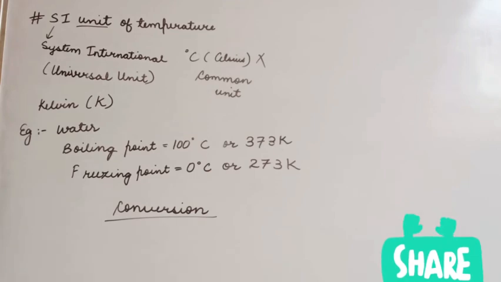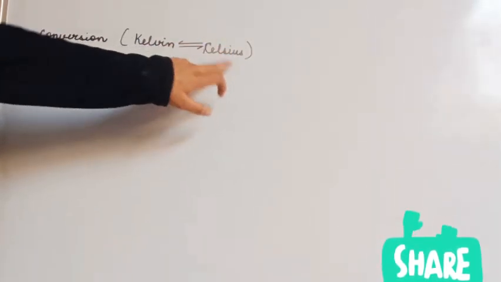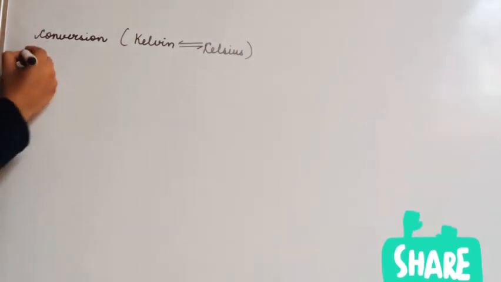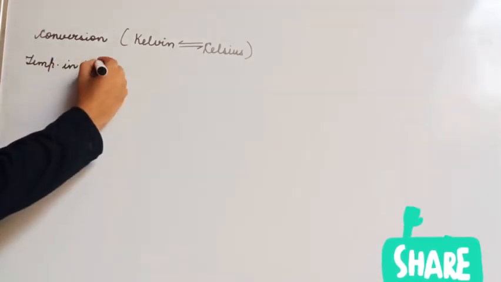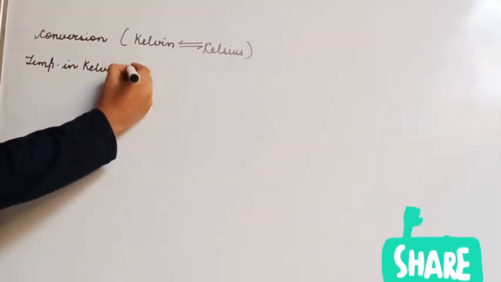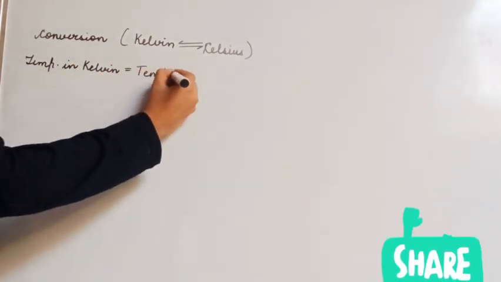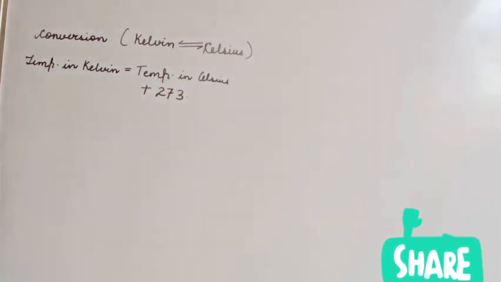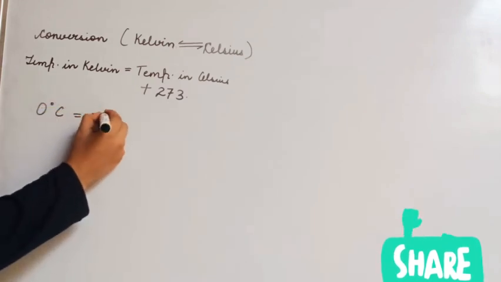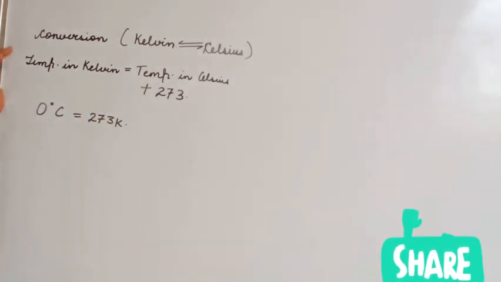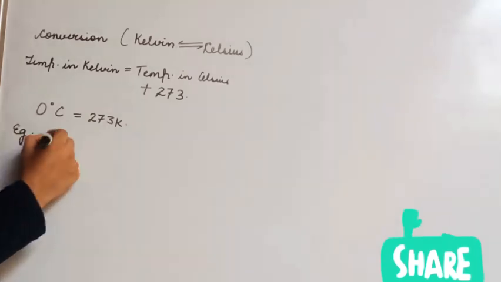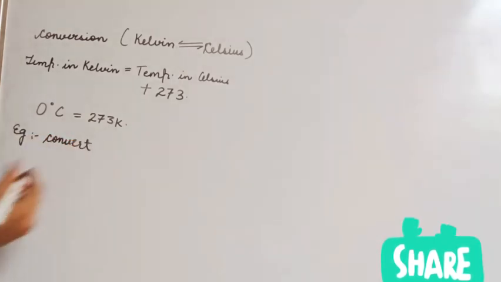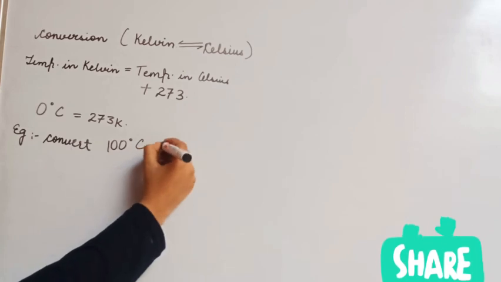Now let's study conversions. Conversion from Kelvin to Celsius and Celsius to Kelvin. For that, you just have to remember a short formula. It's not really a formula, it's just very easy. Temperature in Kelvin equals temperature in Celsius plus 273. This is very important for examinations. Means 0 degrees Celsius is equal to 273 Kelvin. Remember to use this line. You can gain marks for this.